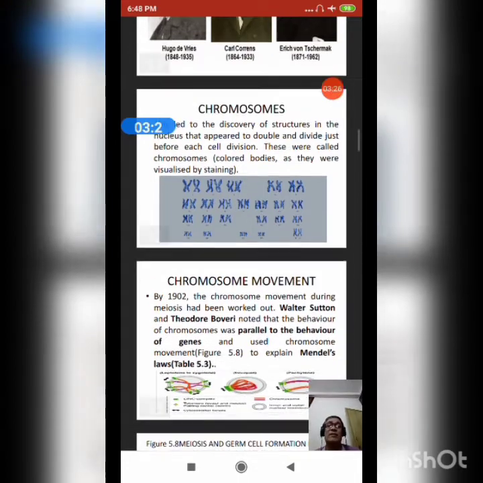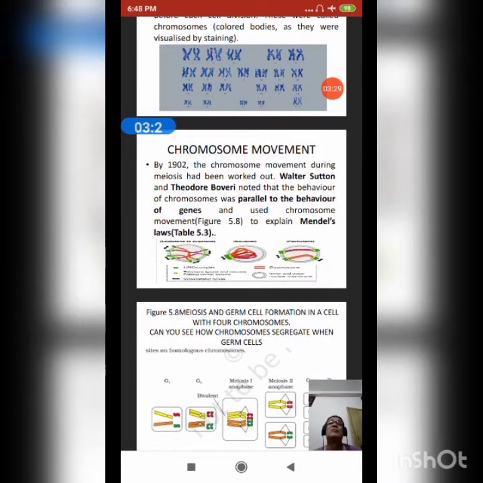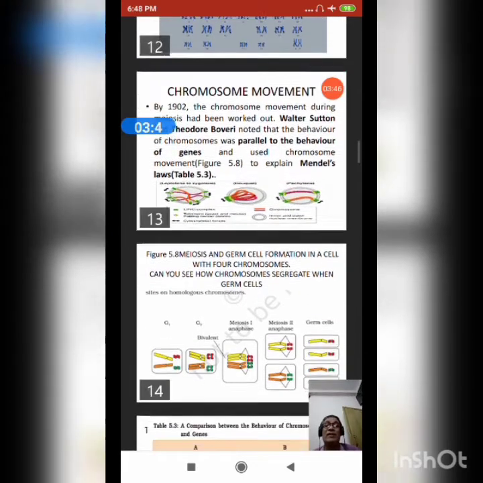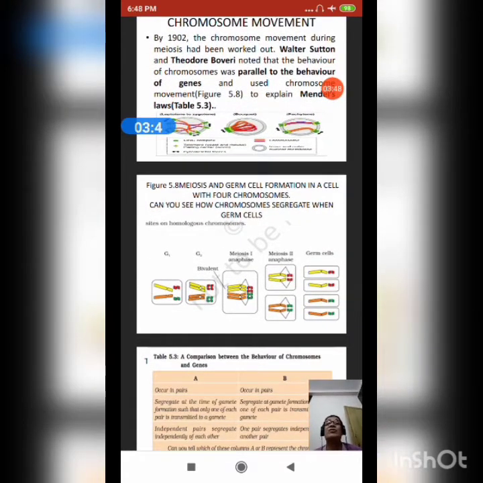Next we come to the movement of chromosomes. By 1902, chromosome movement during meiosis had been worked out. Walter Sutton and Theodor Boveri noted that the behavior of chromosomes was parallel to the behavior of genes, and they used chromosome movement to explain Mendelian laws. Next we are discussing the figure of meiosis and germ cell formation in a cell with 4 chromosomes. Can you see how the chromosomes segregate when the germ cells form?